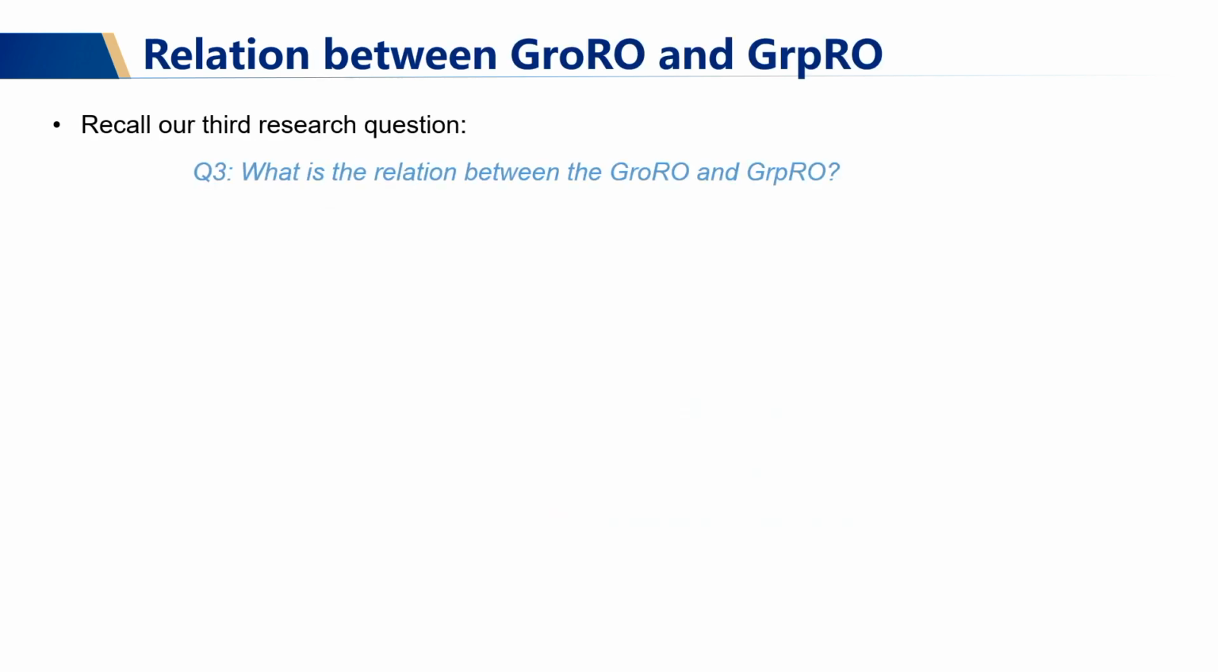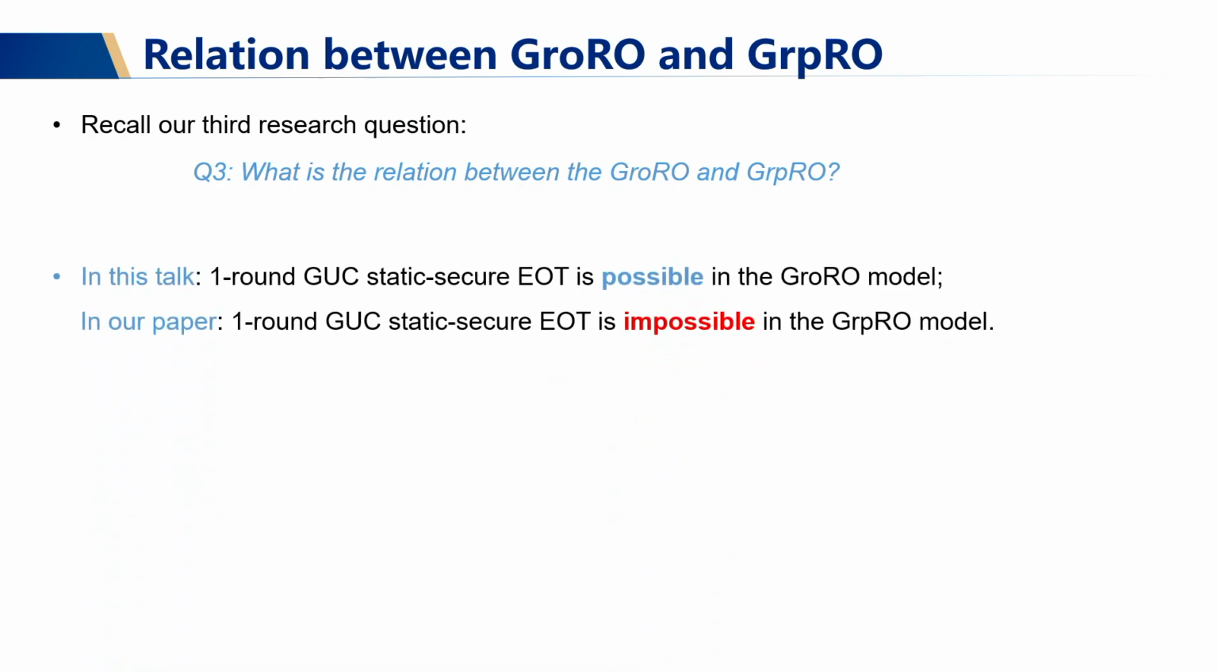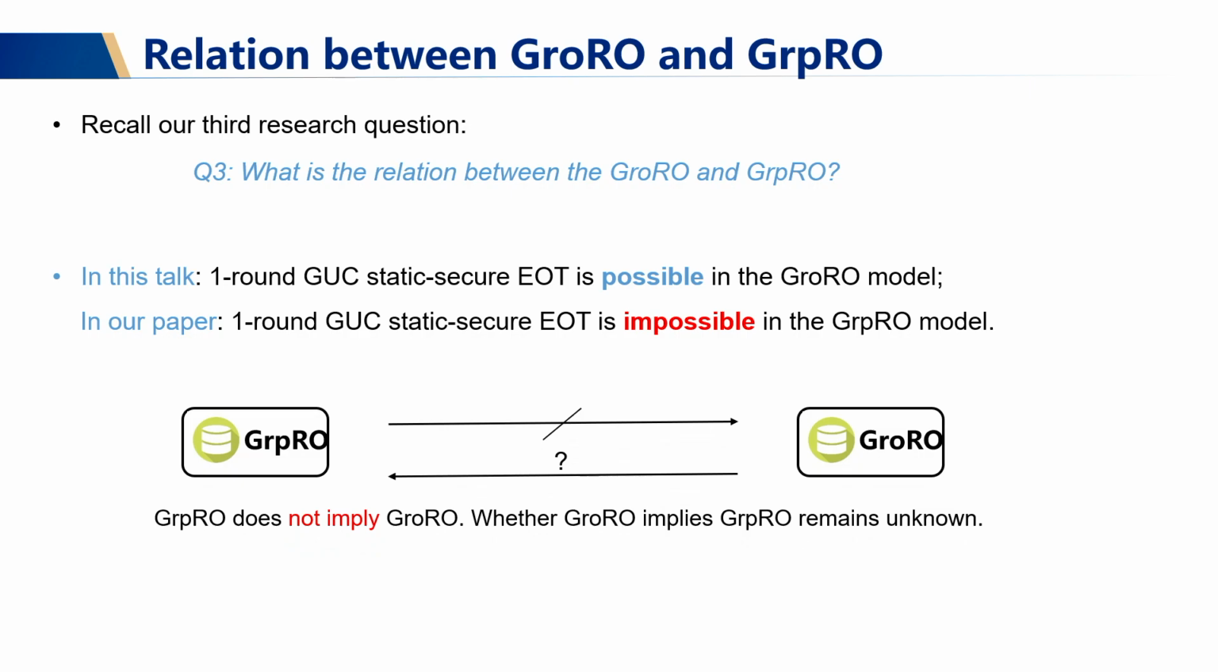And finally, let us explore the relation between the GRR model and the GRPR model. In this talk, I have already shown you that one-round GUC static secure EOT is possible in the GRR model. And in our paper, we discovered that one-round GUC static secure EOT is impossible in the GRPR model. Therefore, we show that GRPRO does not imply GRRO. However, whether GRRO implies GRPRO remains unknown.